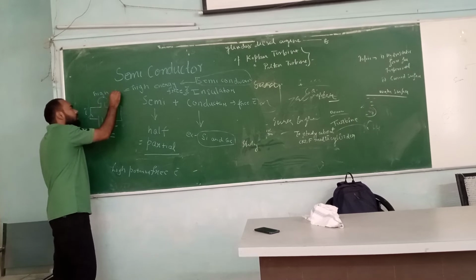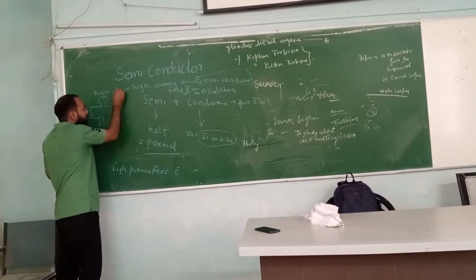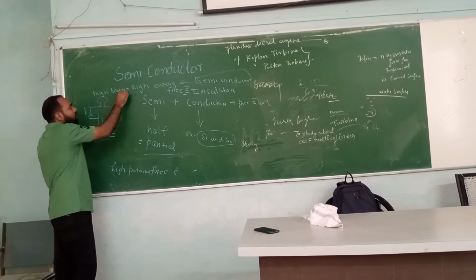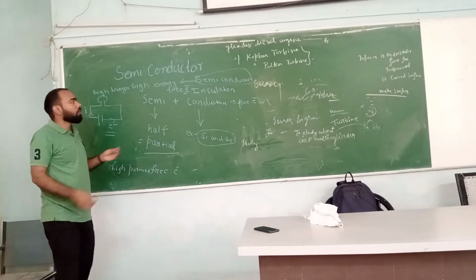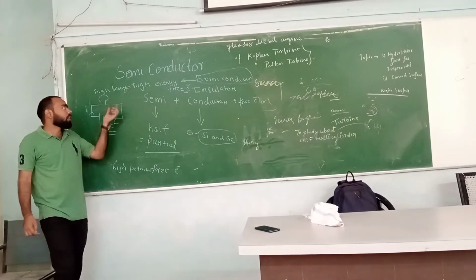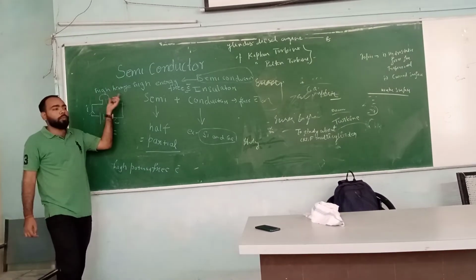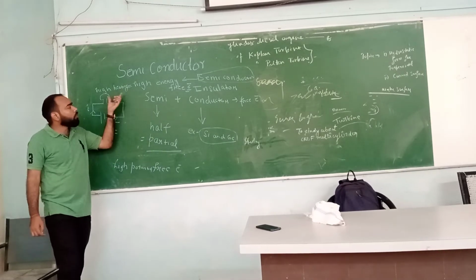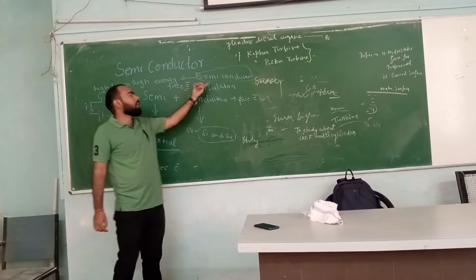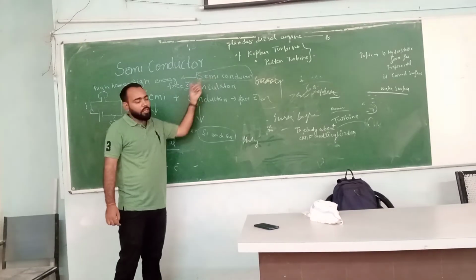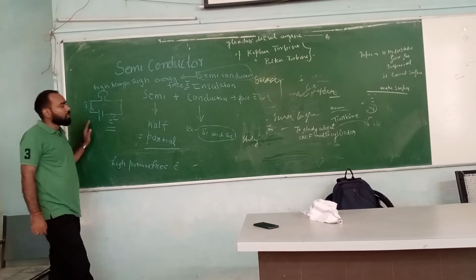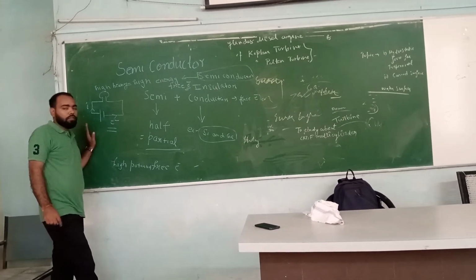The basic entity we get from high heating, or what we mean by giving energy in real life, or in a general way, is that if we want to give some energy to any material, we are giving heating or providing heat. So by providing heating, we can make an insulator or a semiconductor a conducting material. So this is the basic definition of semiconductor, conductor and insulator.